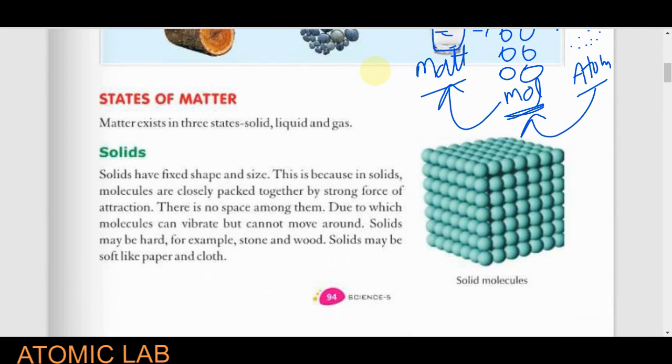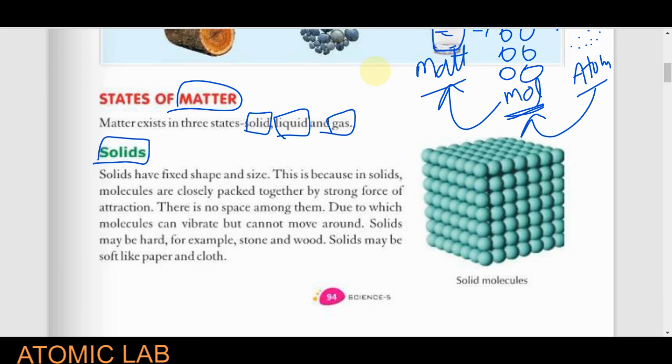Now, students, we will discuss the states of matter. Every matter we classify into three states. And what are those three states? Solid, liquid, and gas. According to their properties, we classify them into three groups. Now, firstly, we discuss the solid.